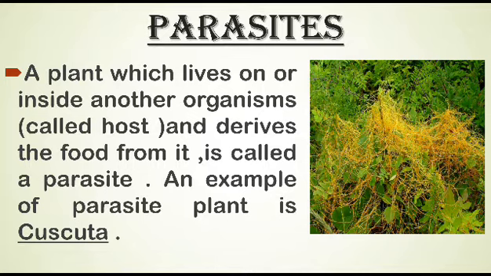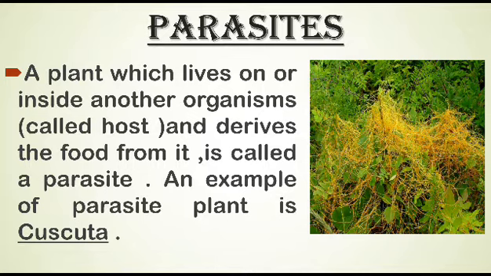We can see the Cuscuta plant as a yellow tubular structure twining around the stem and branches of a tree. Here you can see the picture of the Cuscuta plant. The tree on which the Cuscuta plant climbs is its host. Cuscuta is a non-green plant having a yellow color.